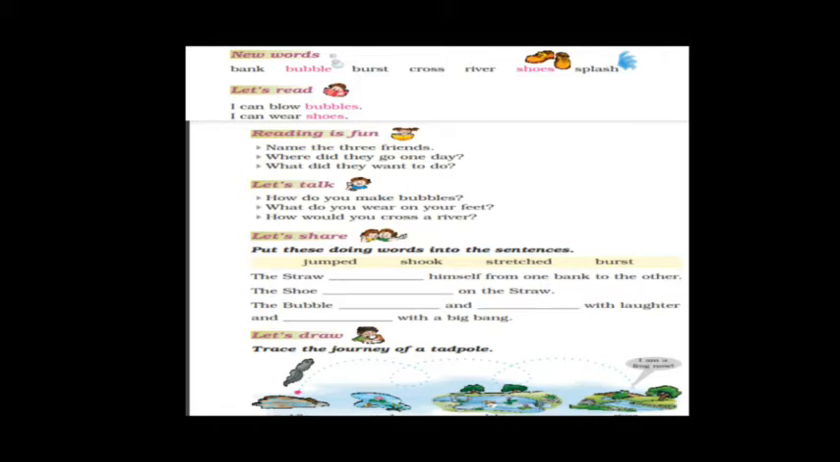Next one is C-R-O-S-S, cross. Cross means moving to an opposite direction, something you are crossing.